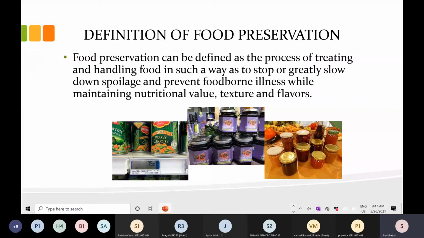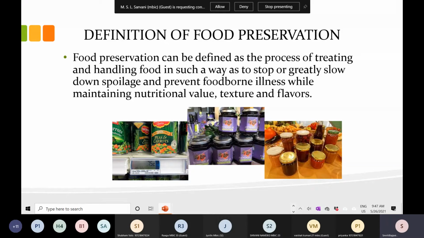It can be defined as a process of treating and handling the food in such a way as to stop or slow down the spoilage. Both the things are involved here. It will stop the food spoilage instantly, or it will delay it, it will slow it down.